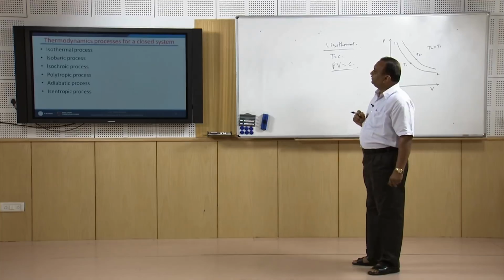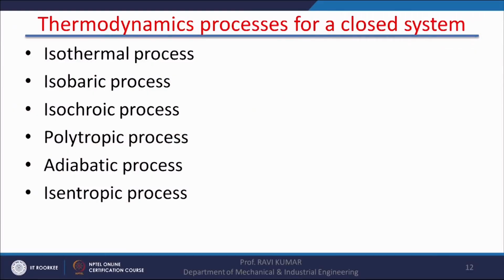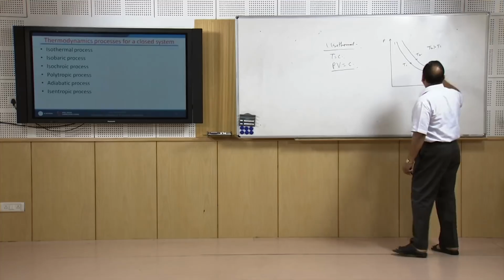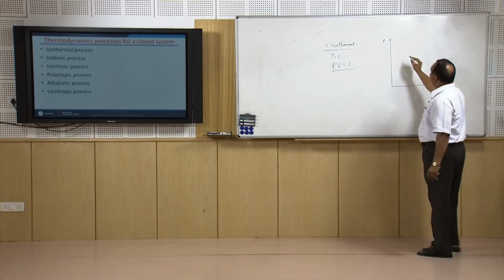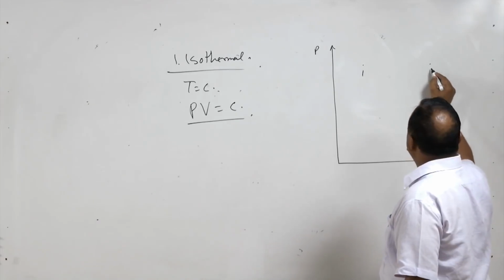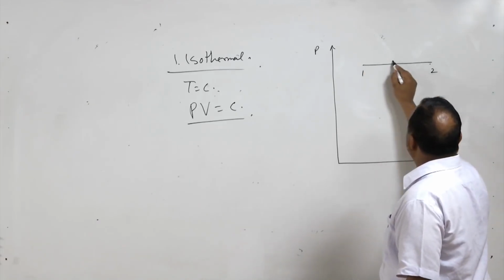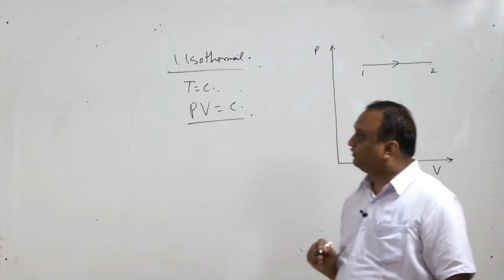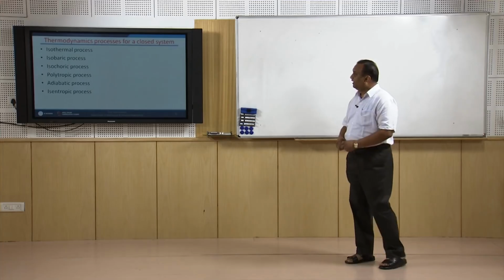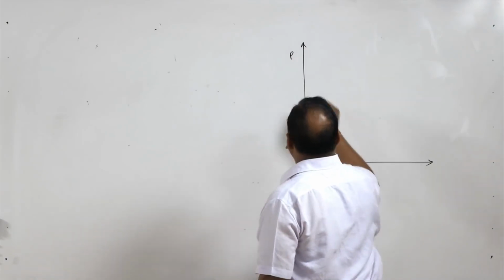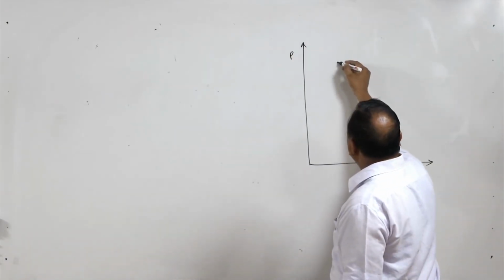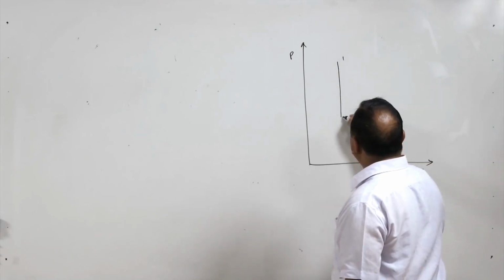Now, another process is the isobaric process. In an isobaric process, as is clear from the name itself, the pressure is constant. So, pressure is constant means if you are going from state 1 to state 2, then pressure will remain constant. This is known as isobaric process. Another process is the isochoric process. In an isochoric process, if I depict this process on a pressure and volume diagram, then it is a constant volume process from state 1 to state 2.